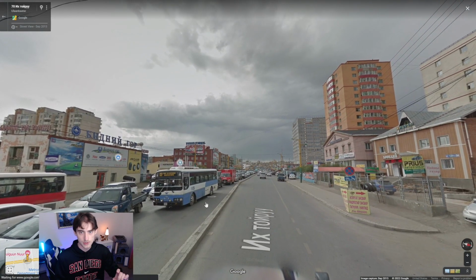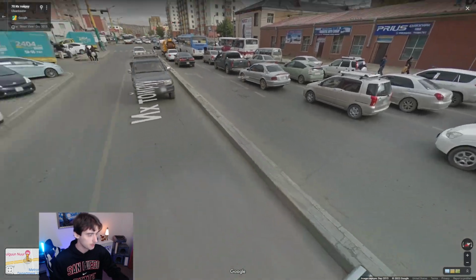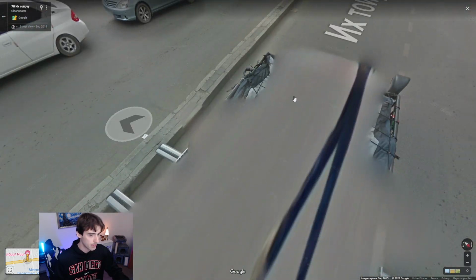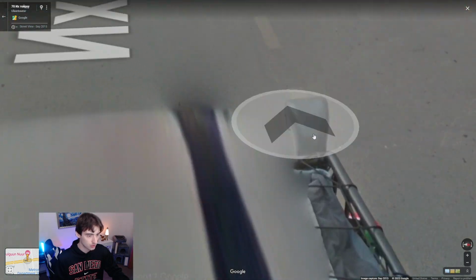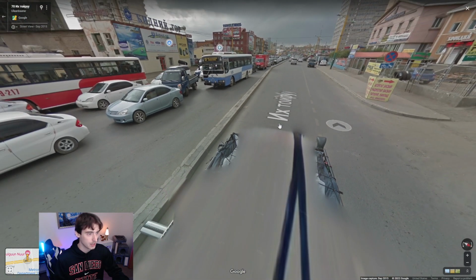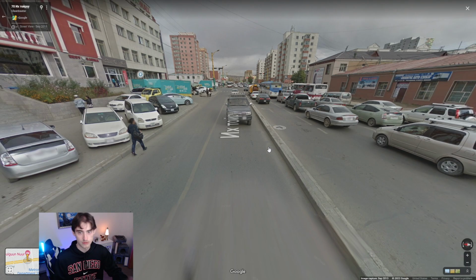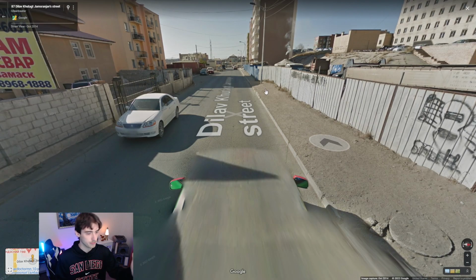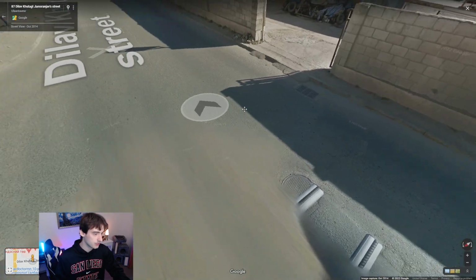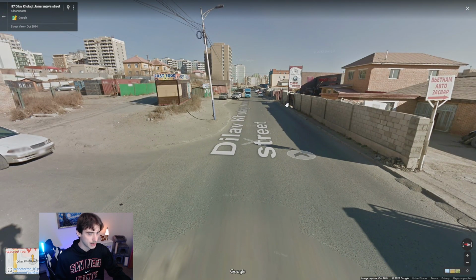So I'm currently in the capital city of Ulaanbaatar. I apologize if I got that pronunciation incorrect. But again, another backpack here in the city and a snorkel, which we'll talk about very shortly. Yeah, backpack meta, huge in Mongolia. I'm trying to find one without a backpack. Here we go, found one, beautiful. As you guys can see, this one does not have a backpack, but we are in Mongolia.